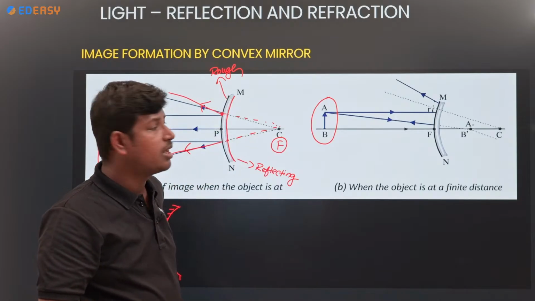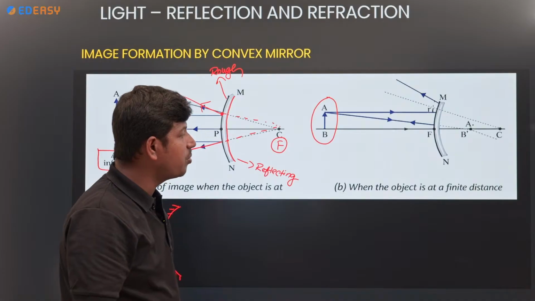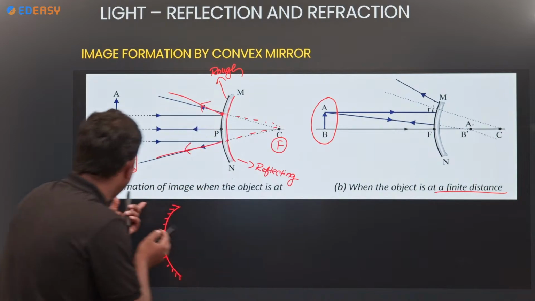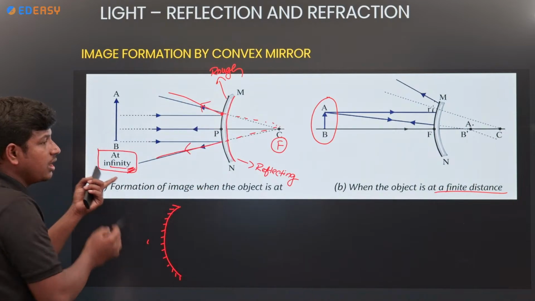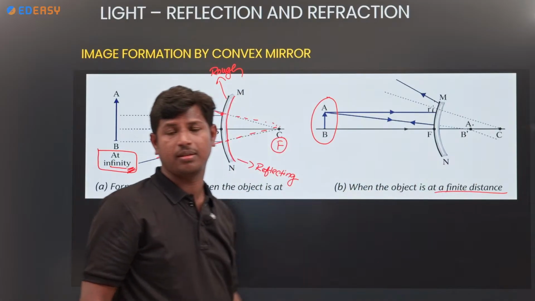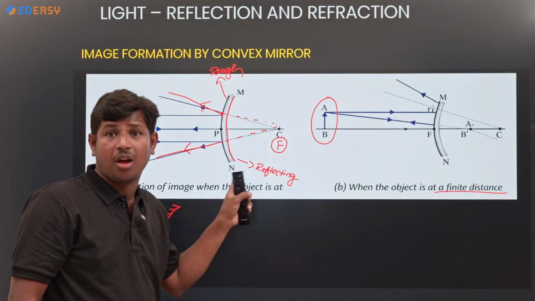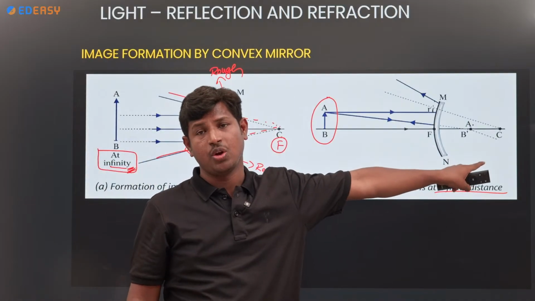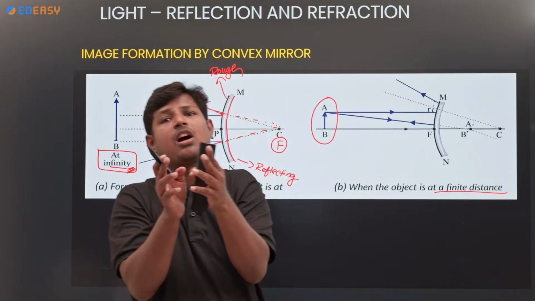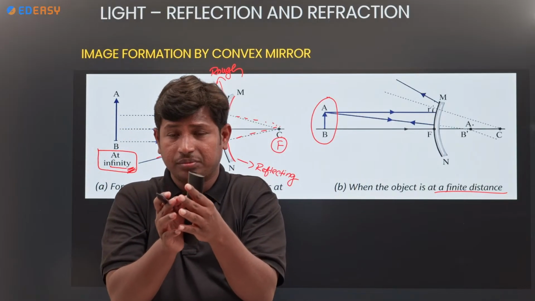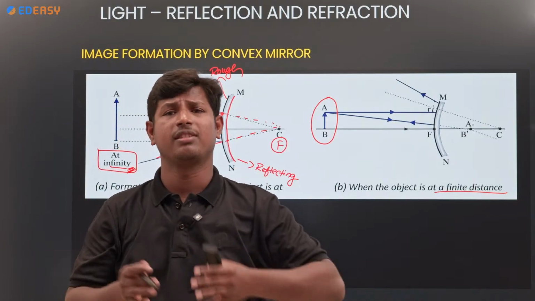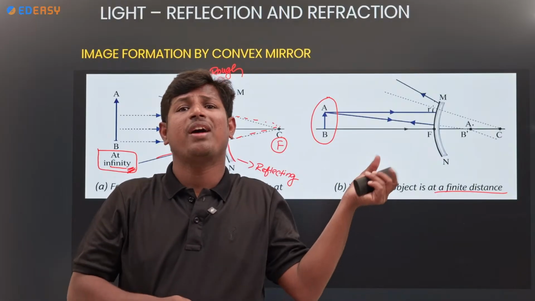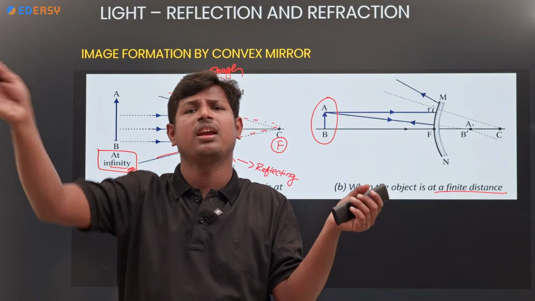What type of image is there when the object is at infinity and when it is at a finite distance? Here the object is at infinity, and here it is at a finite distance. Look at the differences. Only two cases are there in a convex mirror. The first is the object at infinity, where the image will be captured. The second is the object at a finite distance, not at infinity.